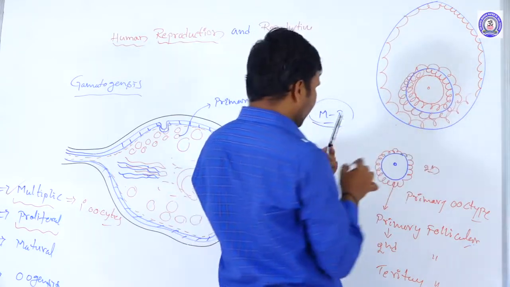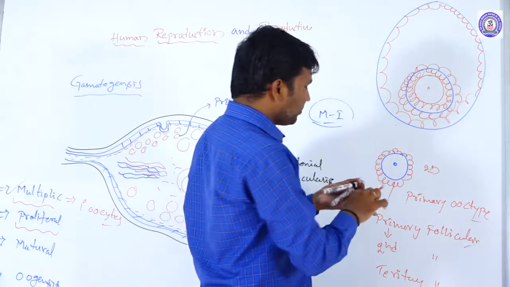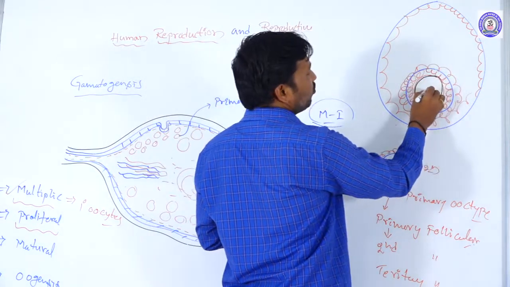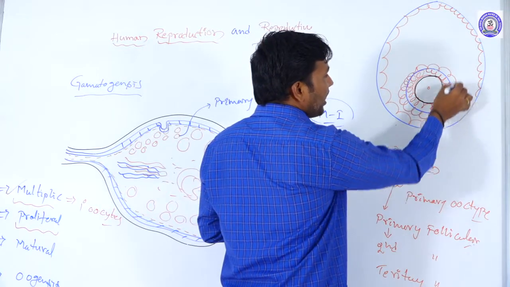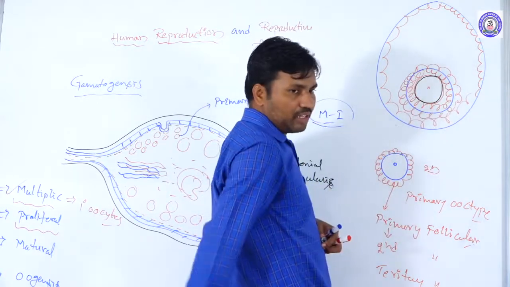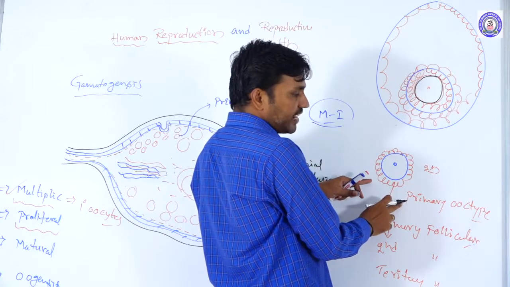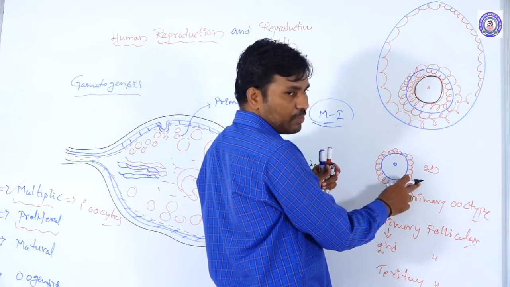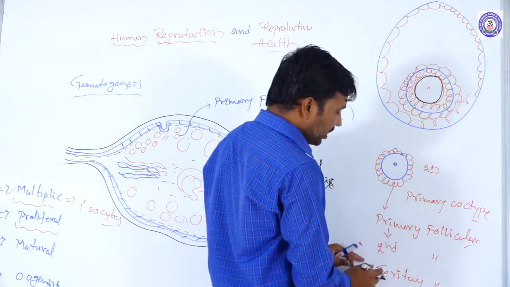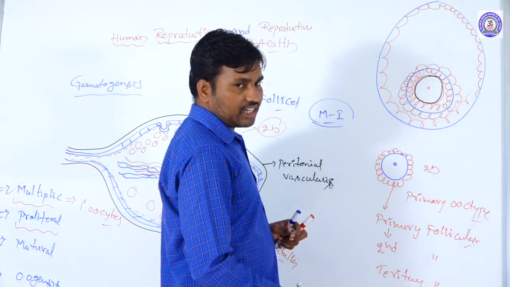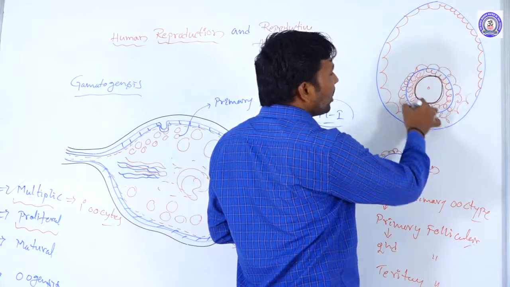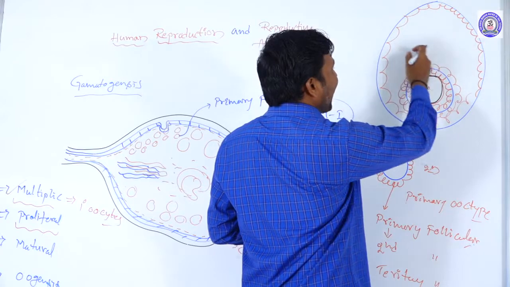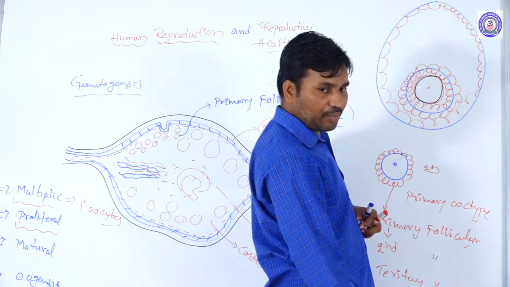This is the rough diagram we are giving. So here is the oogonium cell. This is the oogonia, and around this oogonia the granulosa tissue is forming the primary follicle. In the primary oocyte, only a few layers of granulosa tissue are present. Whenever it reaches the tertiary structure, more oogonial cells are present, and these form one cavitized structure.